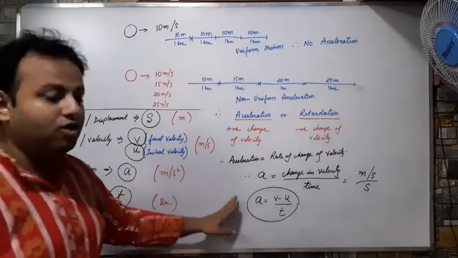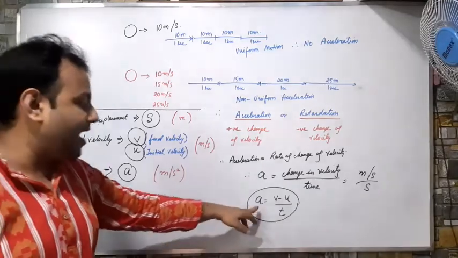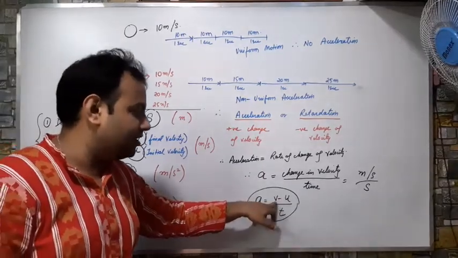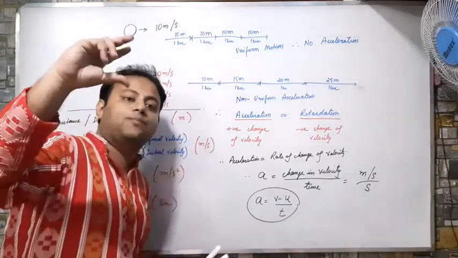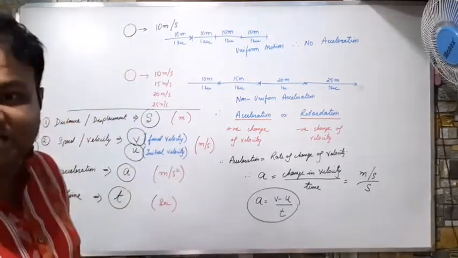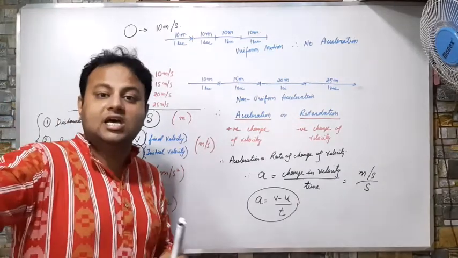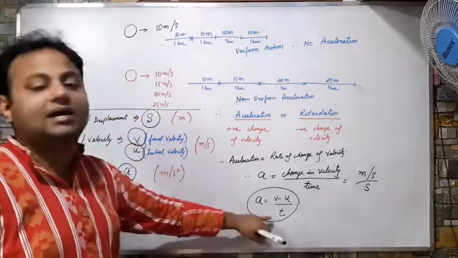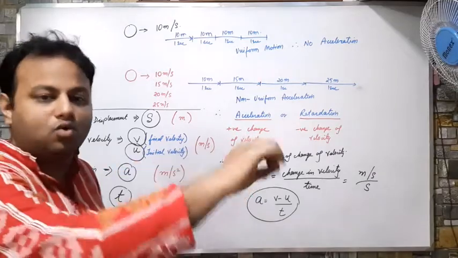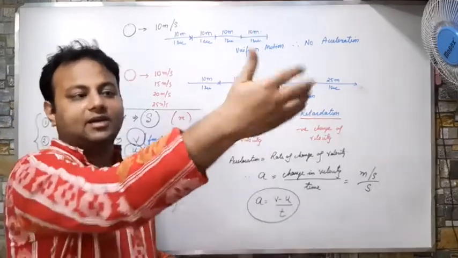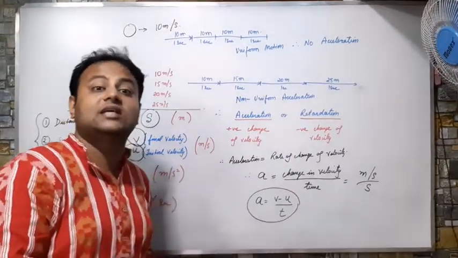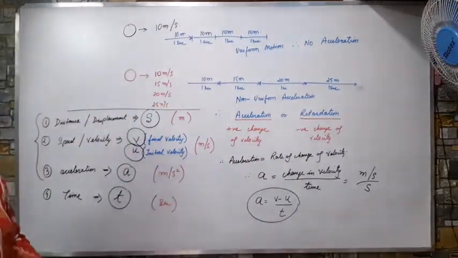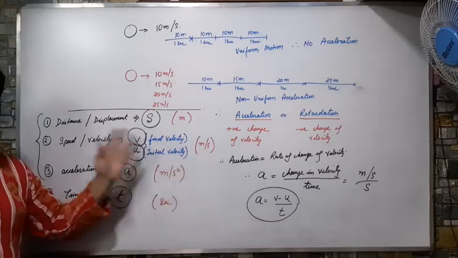And this is the first formula that we have got till now: acceleration equals final velocity minus initial velocity by time. हमको final speed तक पहुंचना था, जिस स्पीड से शुरू किए थे और जहां तक फाइनल स्पीड में पहुंचे, इसको चेंज करने में हमको कितना टाइम लगा, that is called acceleration. कोई धीरे से घुमाएगा तो स्पीड धीरे धीरे बढ़ेगा, कोई जोर से घुमाएगा तो जल्दी स्पीड बढ़ेगा. Accelerator, that's why the name of that thing is accelerator. Correct? So this is my topic till acceleration.